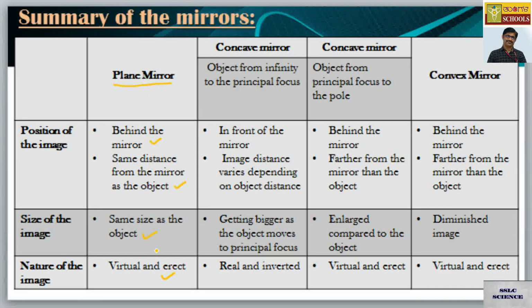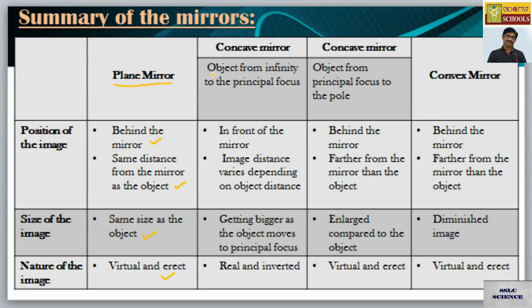Position of the image is behind the mirror and at the same distance as the object. Second point, size is same as the object size, and third one will be the nature, that is virtual and erect. Now let us take the concave mirror into two sections here.